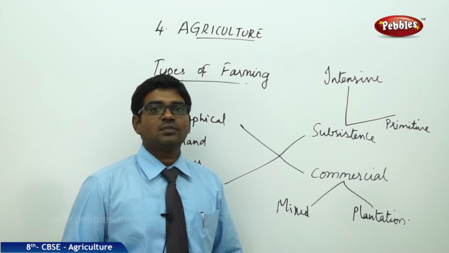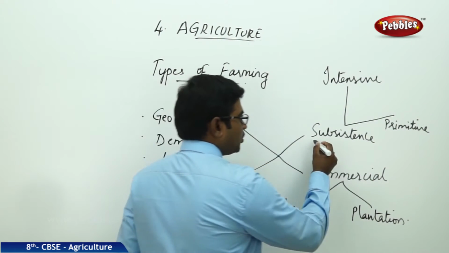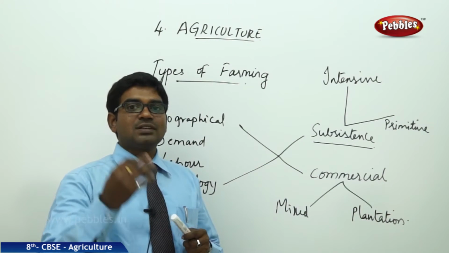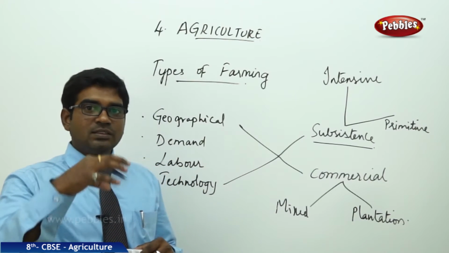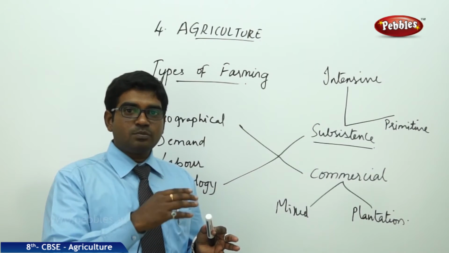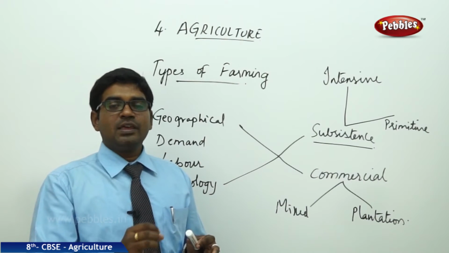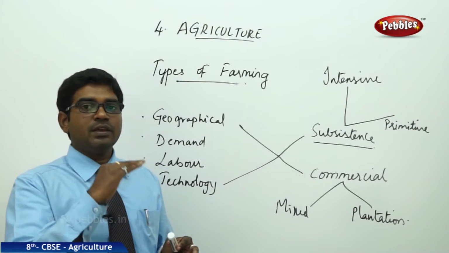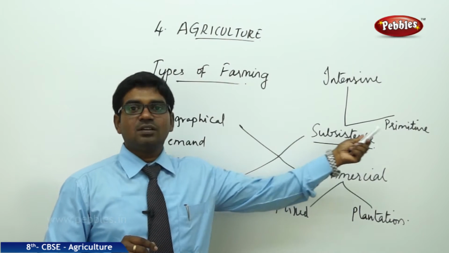commercial farming. Subsistence farming means whatever cultivation we do in a small region is known as subsistence farming. In subsistence farming, the farming will be cultivated in a small region or a small plot where the labor will be the household people only. It is done to serve the needs of the household only. They don't sell it commercially. So that is subsistence farming.